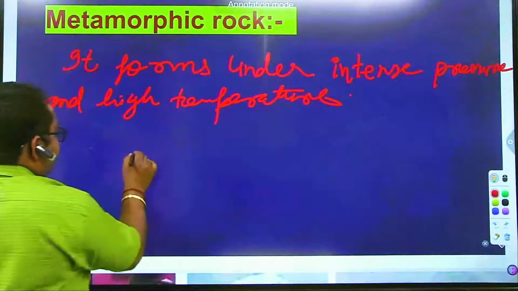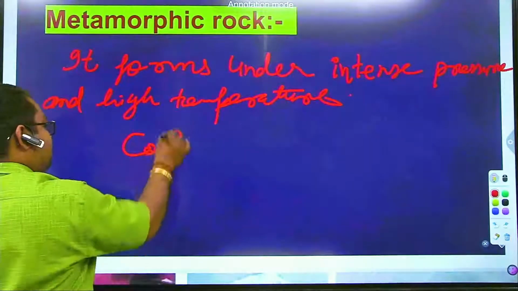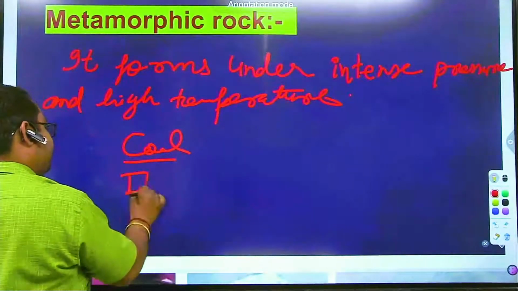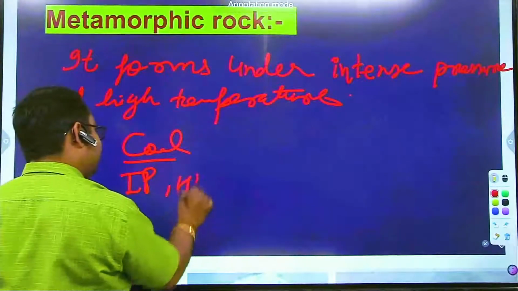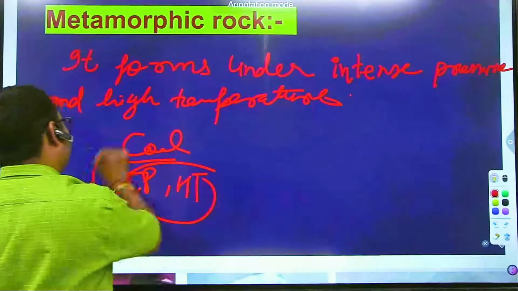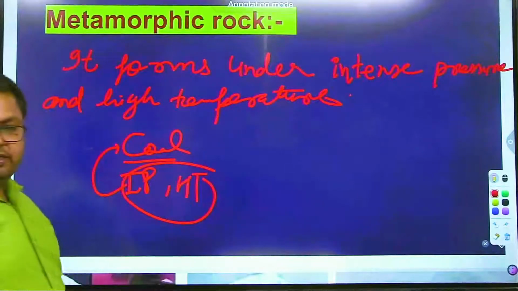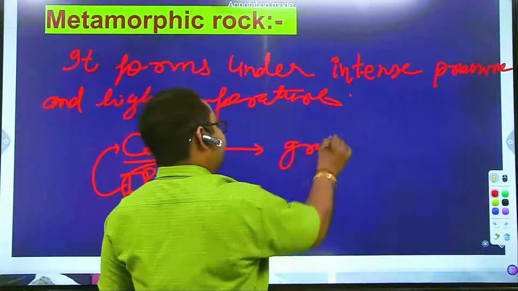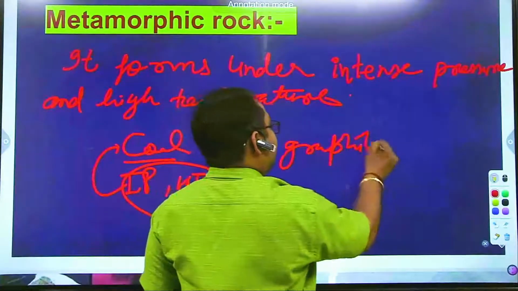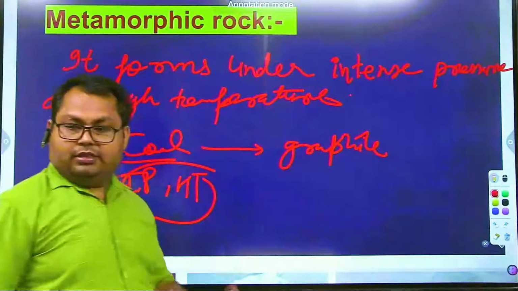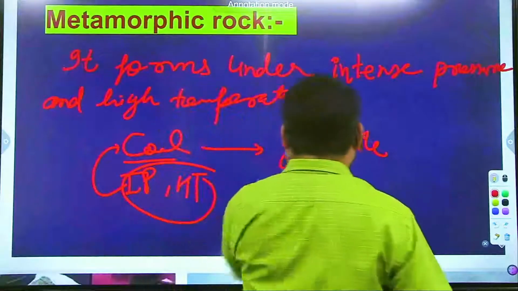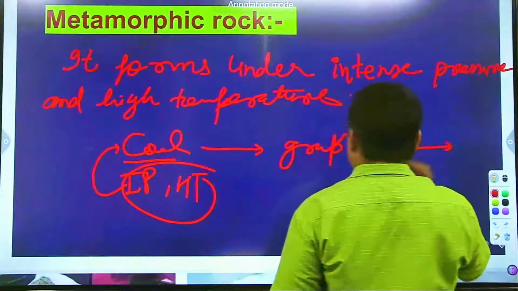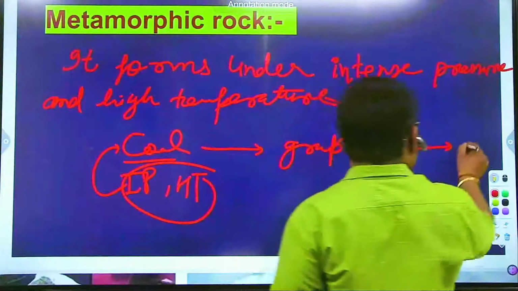Suppose this is coal. If intense pressure and high temperature is applied to this particular coal rock, that is sedimentary rock, it is going to convert into graphite. Right? Again, if the pressure is exerted and temperature is applied, it is going to convert into diamond.